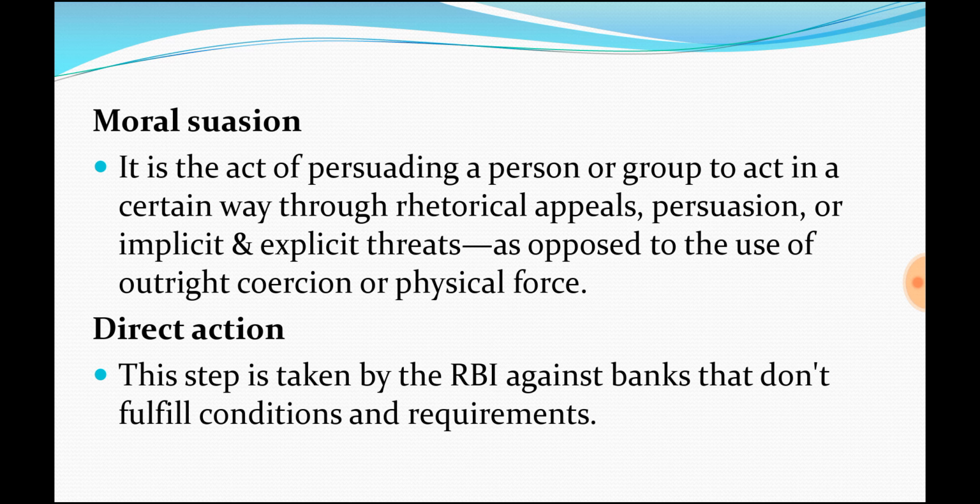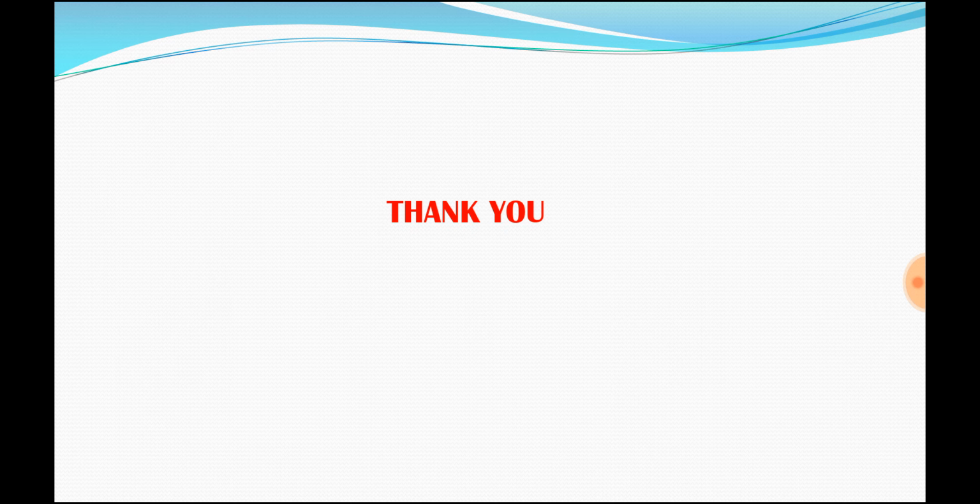But sometimes the RBI may also take action. So that is the difference between moral suasion and direct action. In moral suasion, RBI will try to persuade them by saying that they should do this. But in direct action, they will penalize the banks that are not following the guidelines. These are all the qualitative controls of RBI credit control. So in this lesson we learnt about all the different credit control methods for monetary policy.